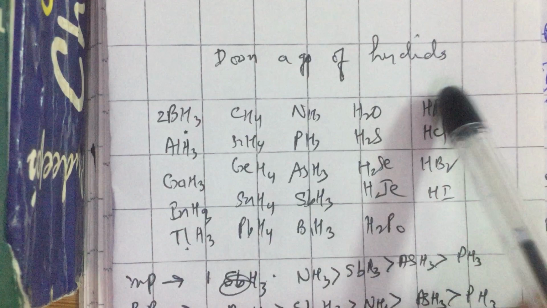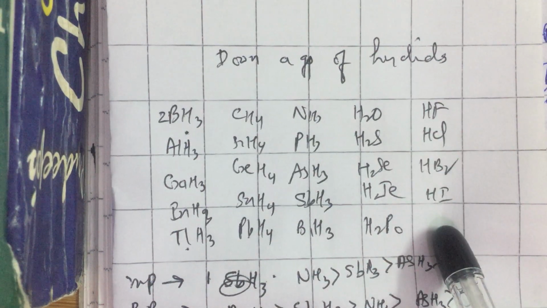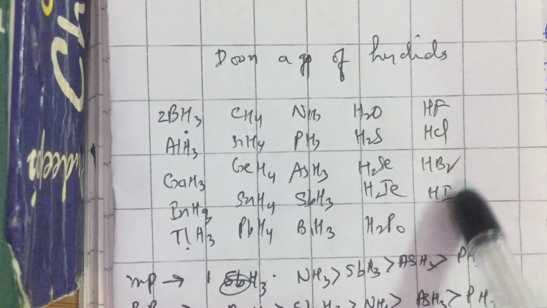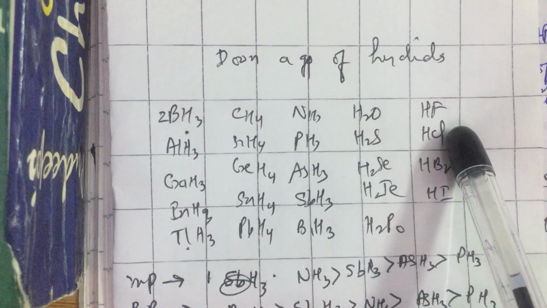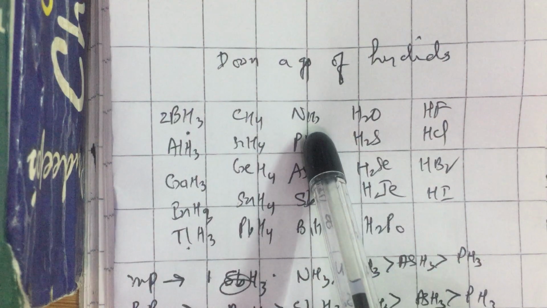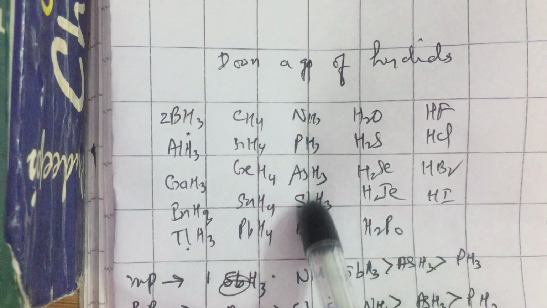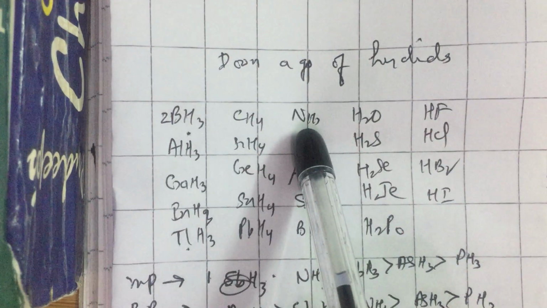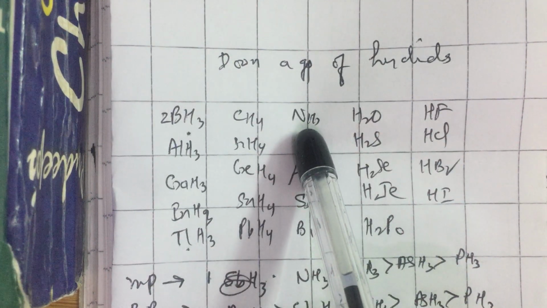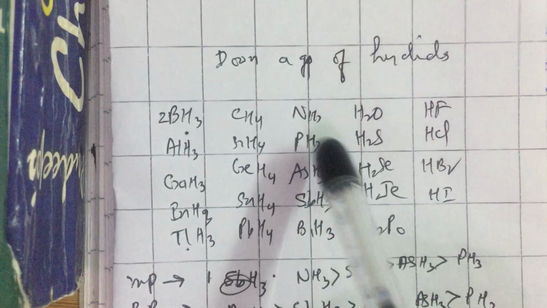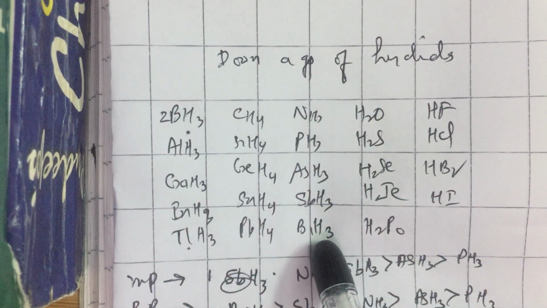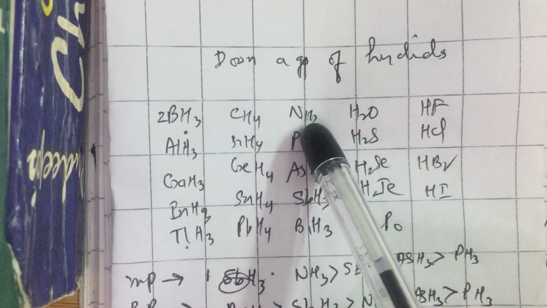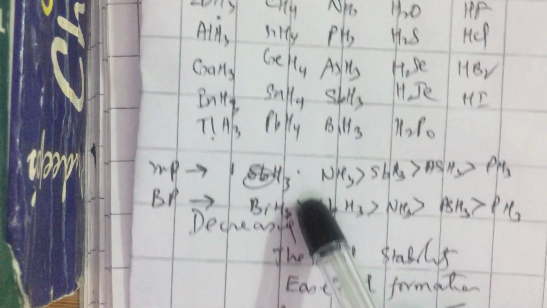If you forget about HF, for the others, as molar mass increases, boiling points increase. So the order appears to be HF is greater than HI is greater than HBr is greater than HCl for boiling point. In ammonia, in the 15th group, the hydrides' boiling points and melting points show a kind of irregularity. Reason: hydrogen bonding in ammonia is there, but it is not so strong. The van der Waals attraction between BiH3 molecules is definitely more than the hydrogen bond strength in ammonia. Therefore, there is a kind of irregularity, as you see.